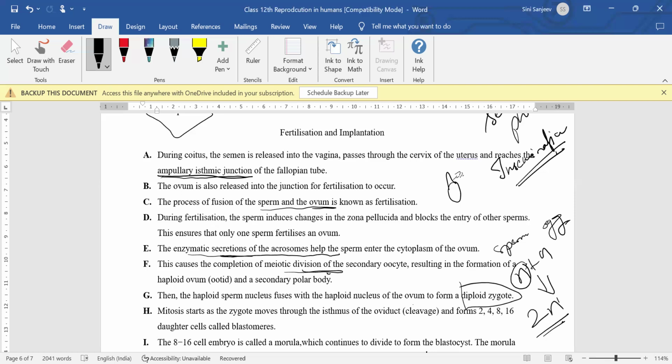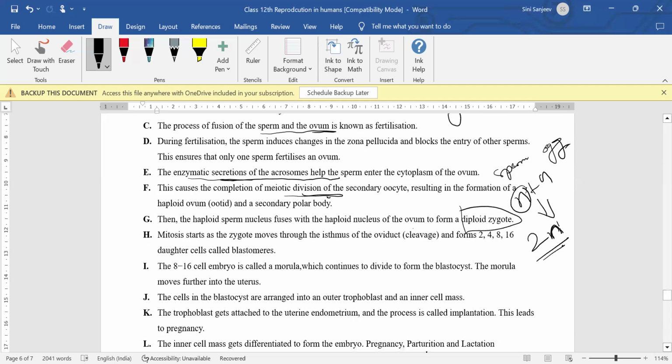Whenever you get a diploid zygote, which is the formation, or you can say the start of the pregnancy, mitosis will start in the zygote. Mitosis is usually cell division; the cells will increase in number. So mitosis is going to start in the oviduct, and it is going to form a structure called the blastomere. So like this, one zygote will be there, and inside, small cells will be present. Okay, like this.